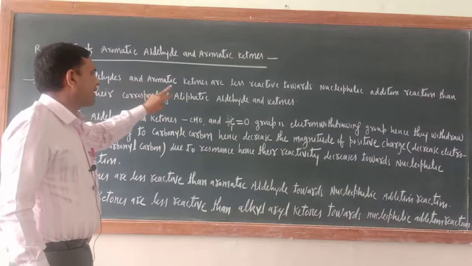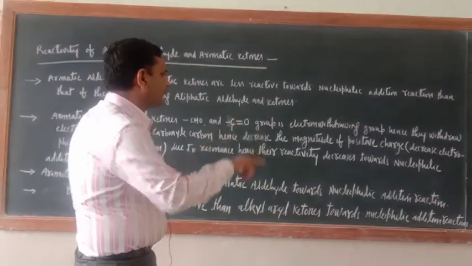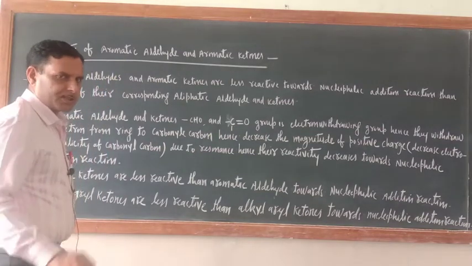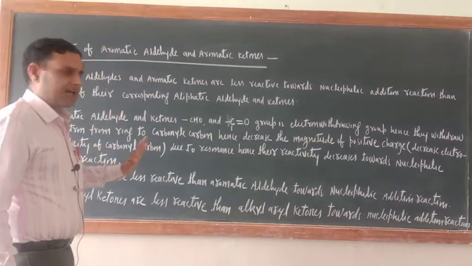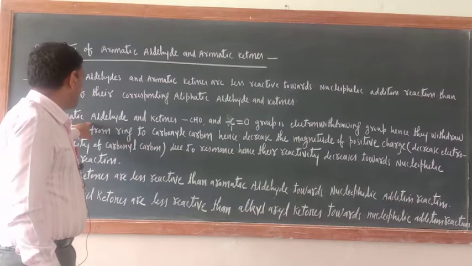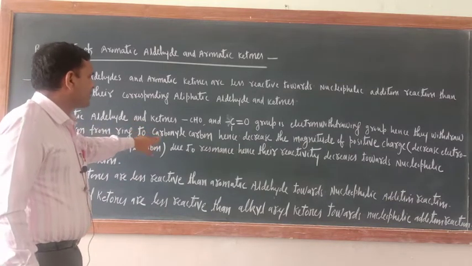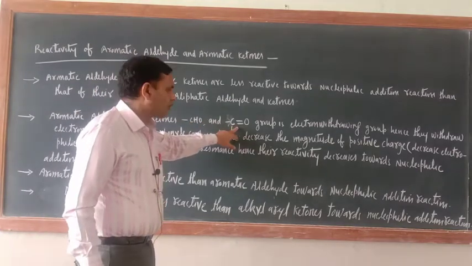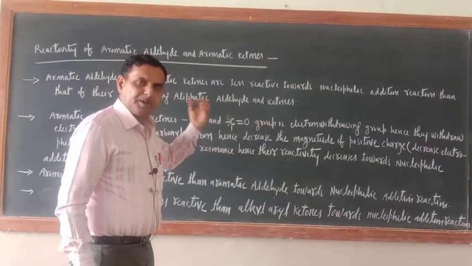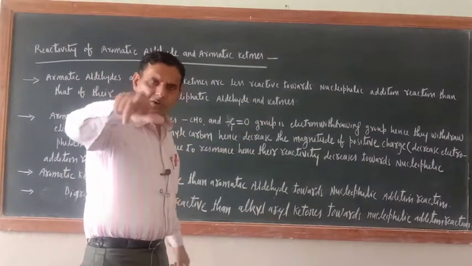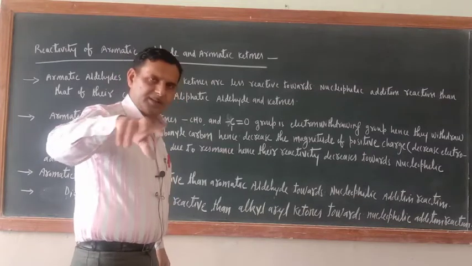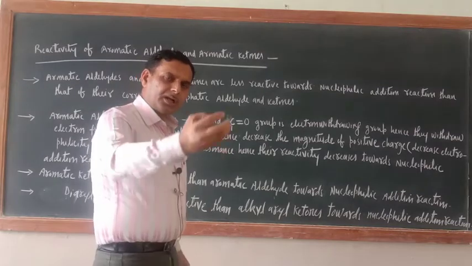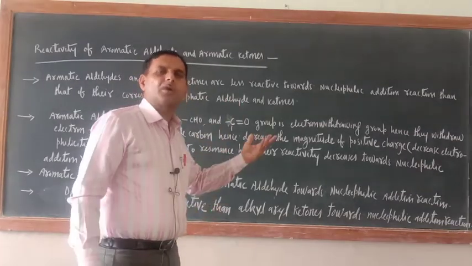Aromatic aldehydes and aromatic ketones are less reactive toward the nucleophilic addition reaction than their corresponding aliphatic aldehydes and ketones. This point I have discussed, and I will tell you the reason also. Next point: aromatic aldehydes will have the CHO group, aromatic ketones will have the CO group. These groups are electron withdrawing groups. So 6 delocalized pi electrons are there in the benzene ring. Because of their electron withdrawing nature, they will withdraw the ring's 6 pi electrons towards the carbonyl carbon.